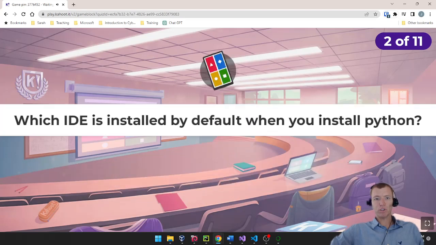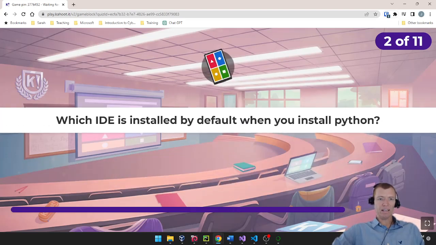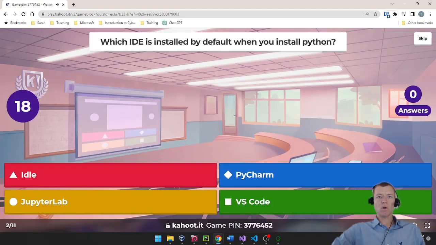All right, question number 2. Which IDE, Integrated Development Environment, is installed by default when you install Python? Is that the IDLE, PyCharm, JupyterLab, or VS Code? Which one comes installed by default when you install Python?